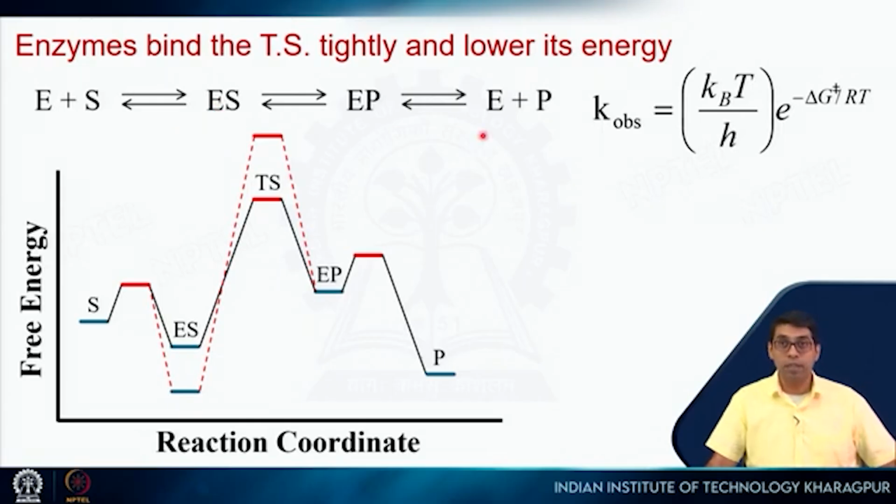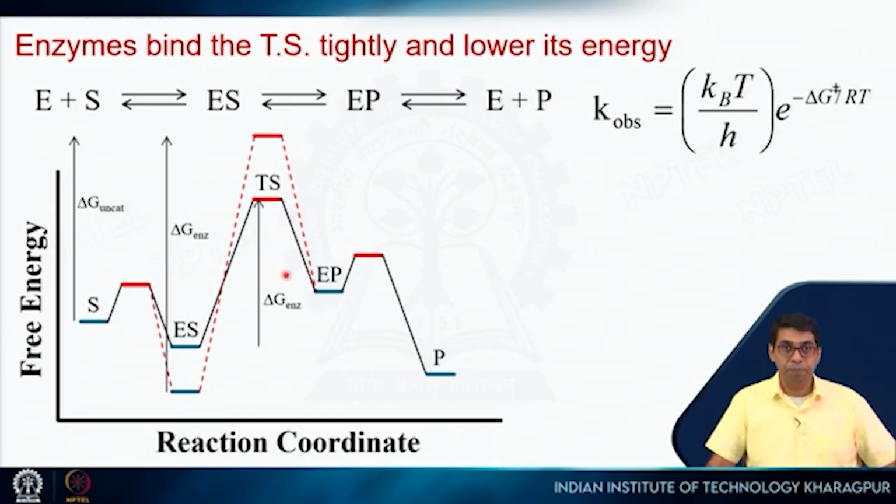So, what will happen to the reaction? If my delta G is increased, the reaction will become slower, right. So, if the enzyme binds the substrate tightly, not the transition state, then we will have actually a slower reaction, right. So, instead what the enzyme does, of course it will bind the substrate because you need specificity, right. So, it will lower it, but then it will bind the transition state even more tightly. So, this lowering is much more than this lowering, okay. So, instead of lowering it up to this, the ES goes here. So, the energy difference is this, and in this case the energy difference is this, right.